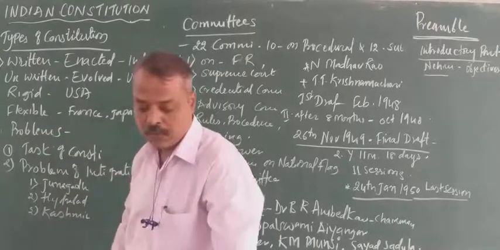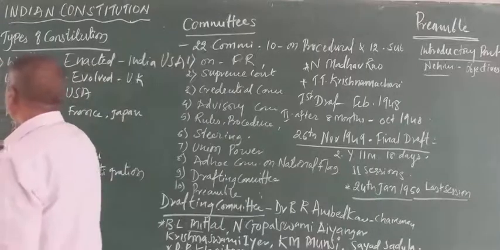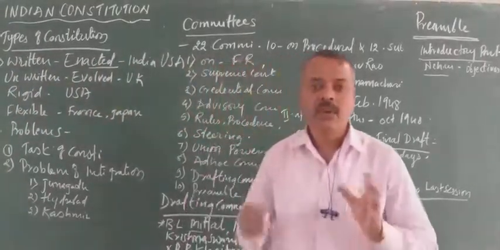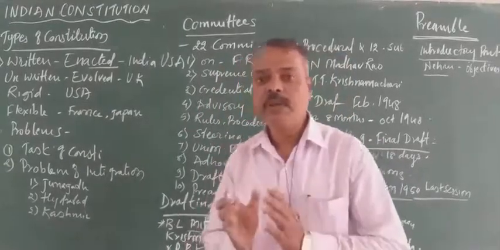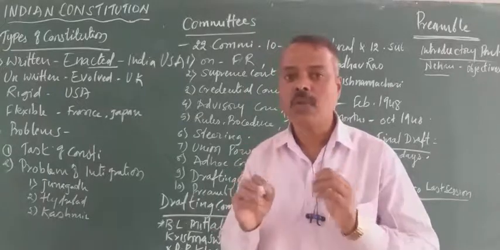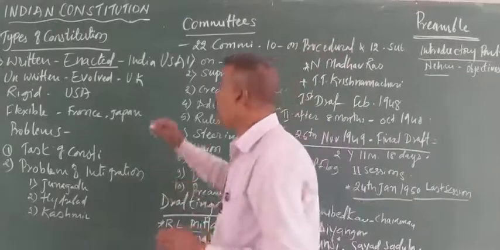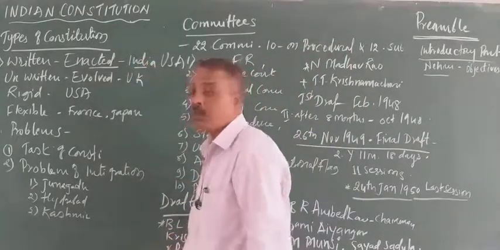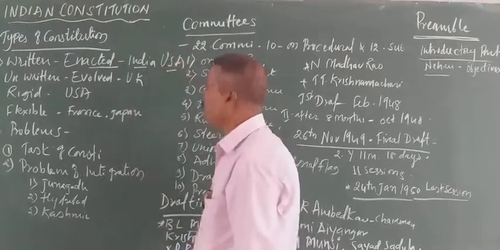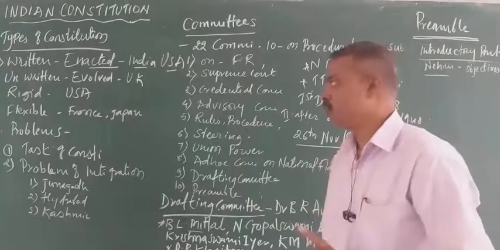A written constitution may also be called an enacted constitution. What is enacted? It means the constitution which has been written by a constituent assembly and enacted on a particular date, which is brought into practice on a particular date. That is called an enacted constitution. For example, the Indian constitution is an enacted, written constitution. The world's first written enacted constitution is the USA constitution.